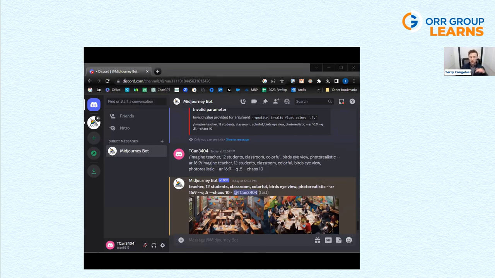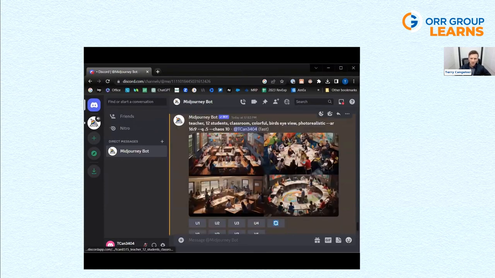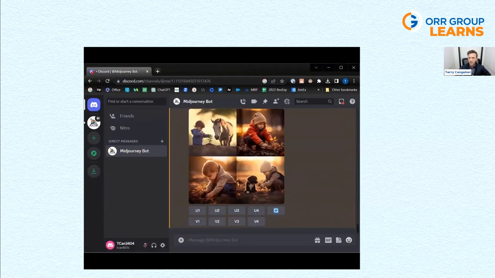I should caveat, unlike ChatGPT, this is not free. There is a free version, but it's pretty convoluted. The version that I've signed up for is $10 a month, and it comes with limitations, 200 generations and speeds and all of that sort of stuff. But this is basically what you can do. I have some recent examples here, but I would love to do a demo with this group to just see what we can do.